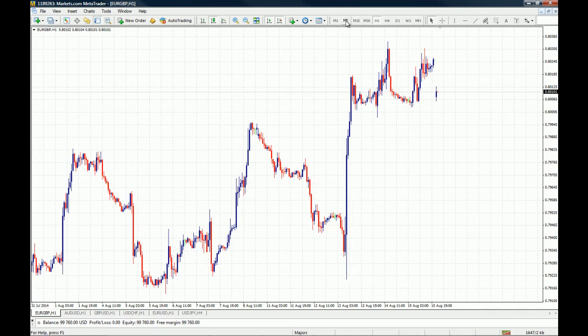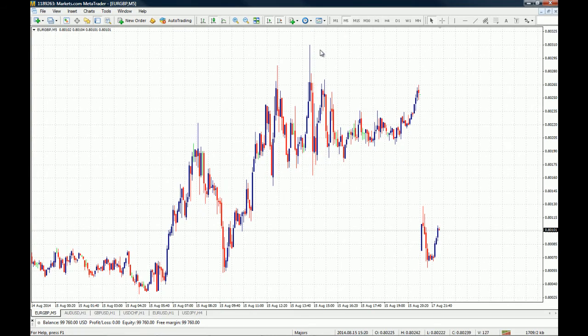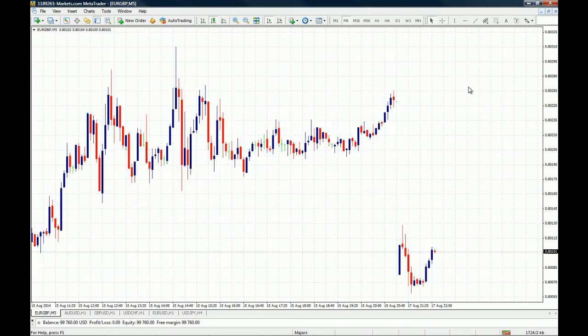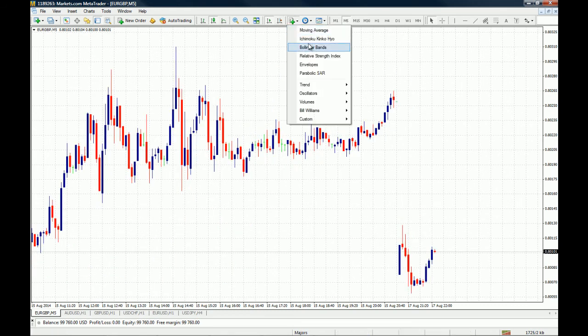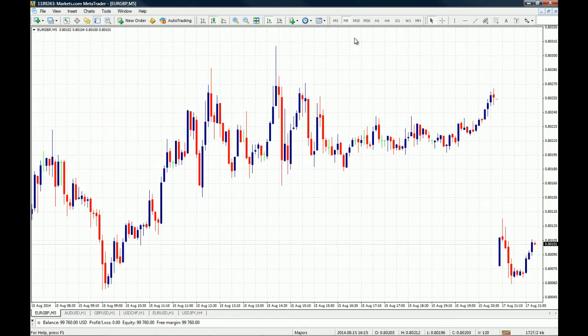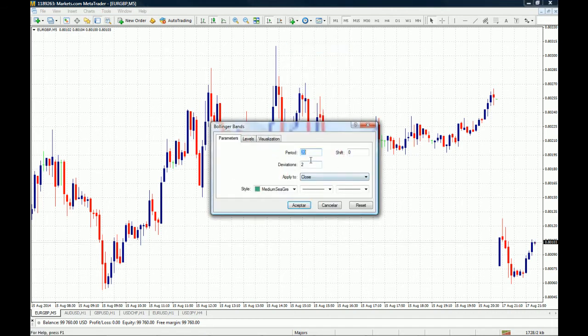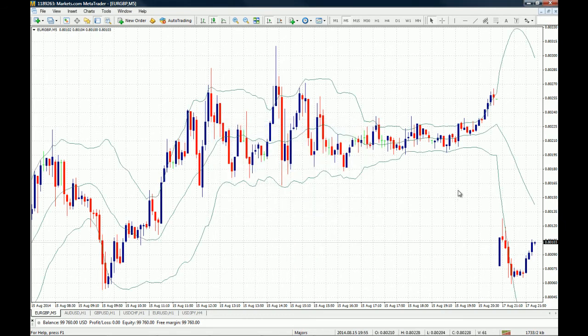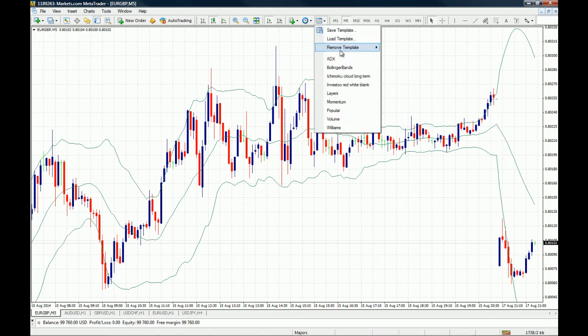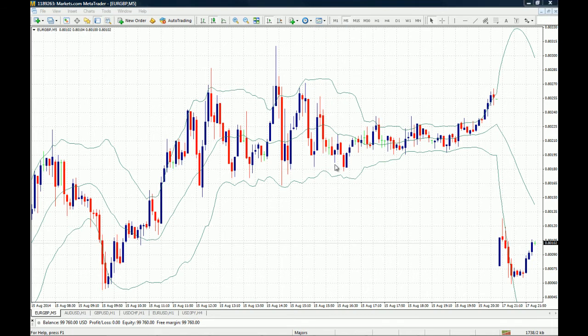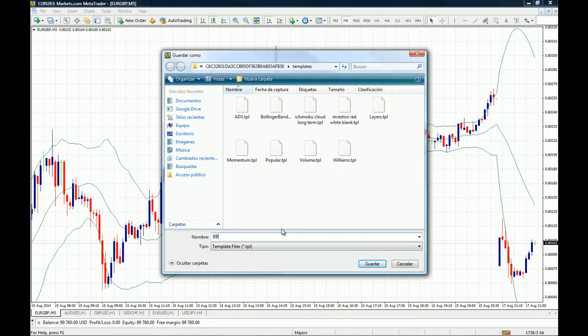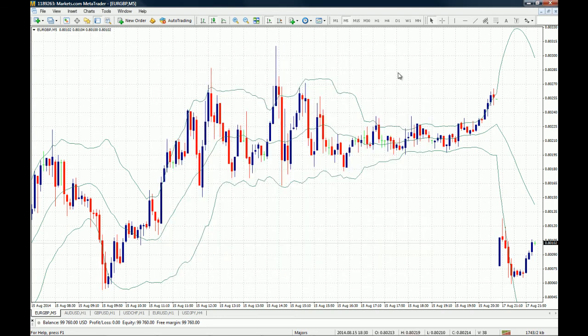And if you like trading the shorter term too, or if you like scalping the market, and if you only use Bollinger Bands for your short-term positions to trade the squeeze, for example, you go right here and you just click on your Bollinger Bands, okay, and you save the template as, and you give it a name. You can save it as Bollinger Bands scalping, and you save it, and that's it.